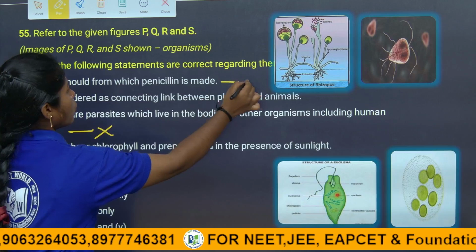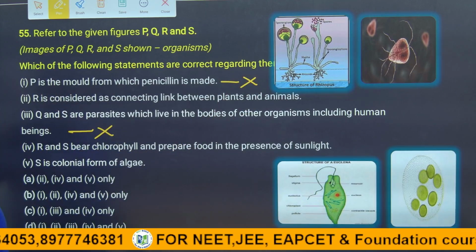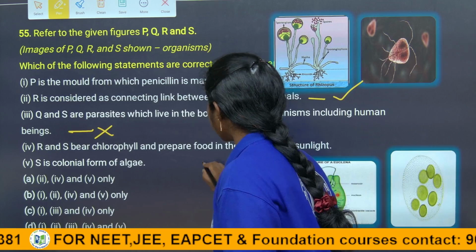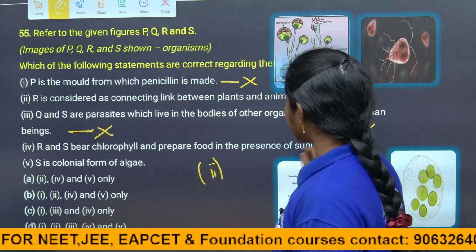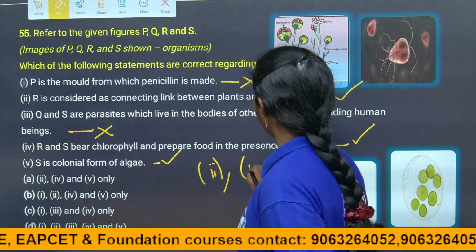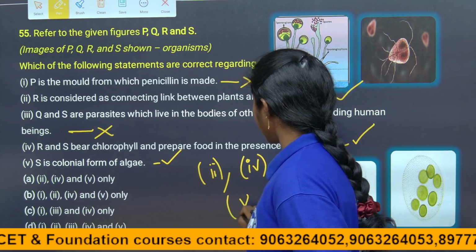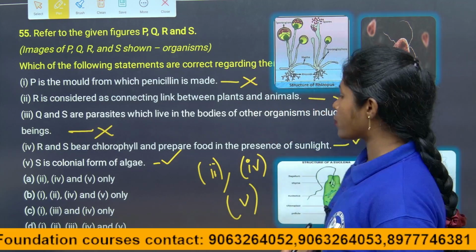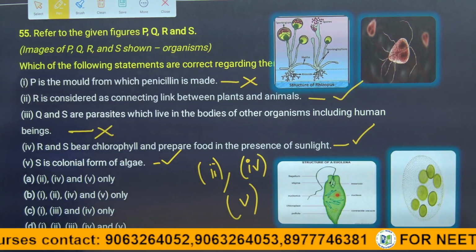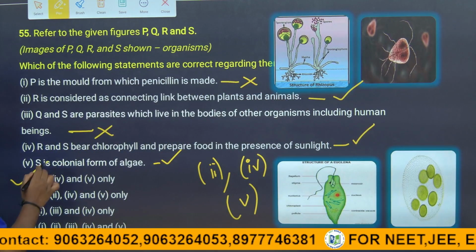So only 1 and 3 are wrong, and 2 is a correct statement. 2 is correct, 4 is also correct, and 5 is correct. So 2 correct, 4 correct and 5 correct. Let's see whether these three options are there in the options. In the first option they are saying 2, 4, 5. So the first option is the correct answer, children.